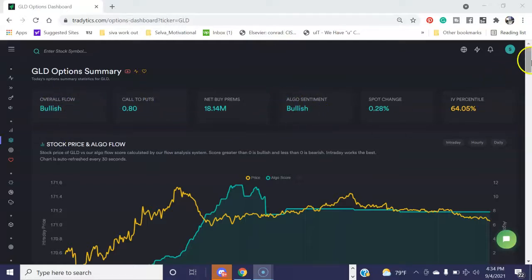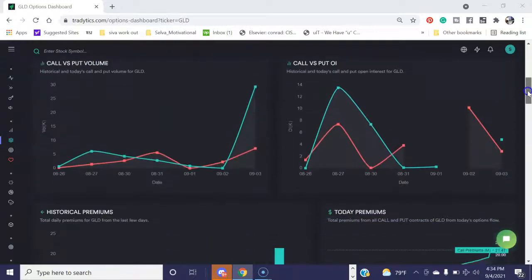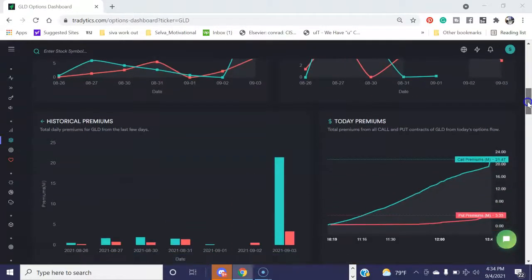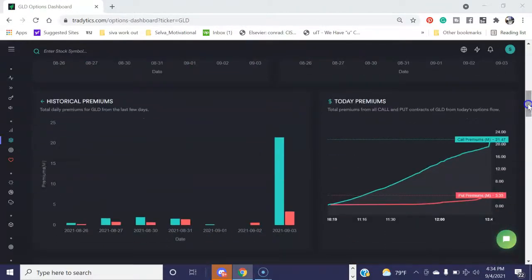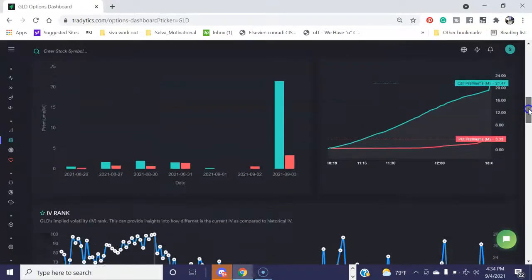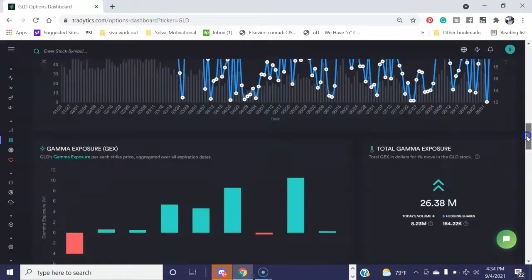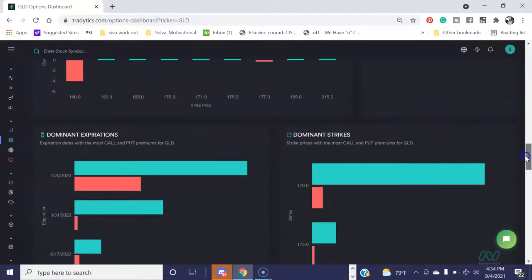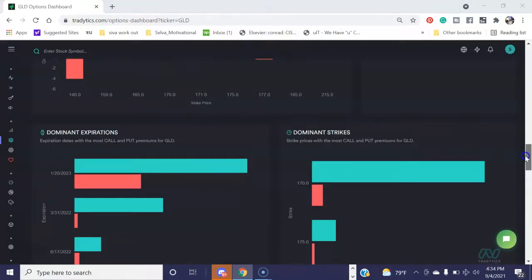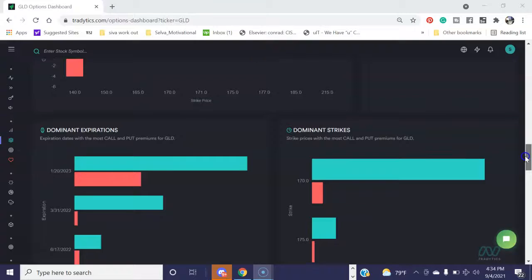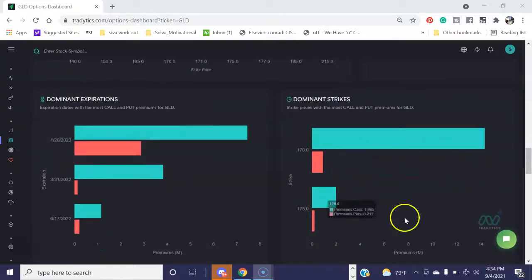Algo sentiment is also bullish because it's on the positive side here. You can see the call volume, put volume. You can see the historical premiums, right? Suddenly there is a jump in call premiums, right? And for 21.93, that's where the call premium was. So IV is 22. So dominant strike is 170, right? The stock is at 171. The dominant strike is 170 and also 175.